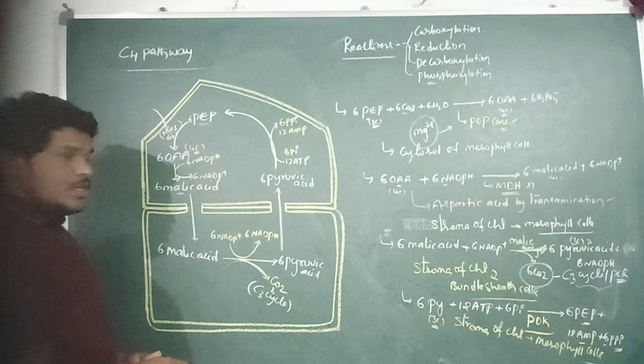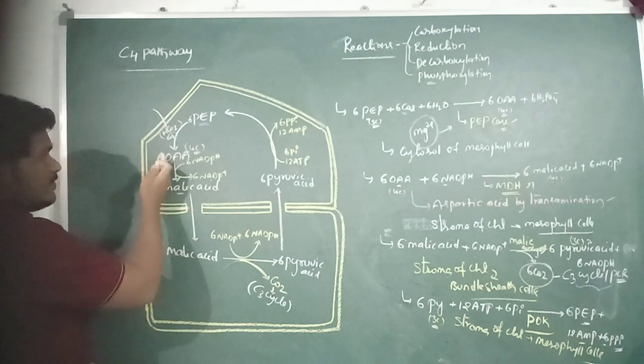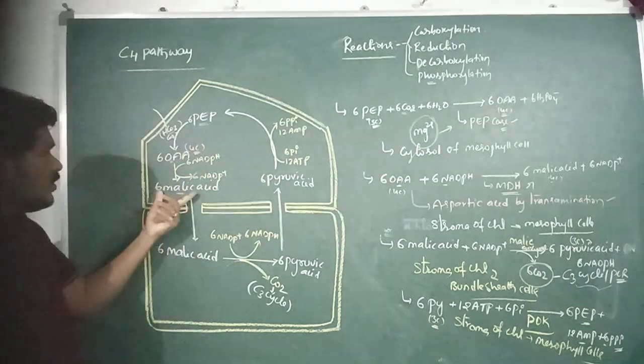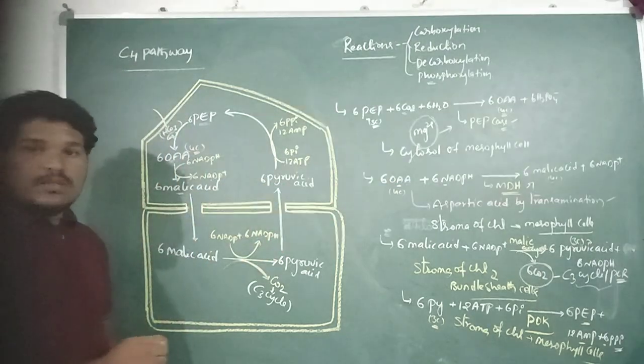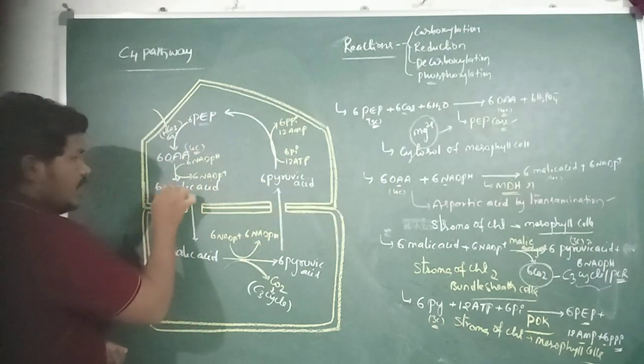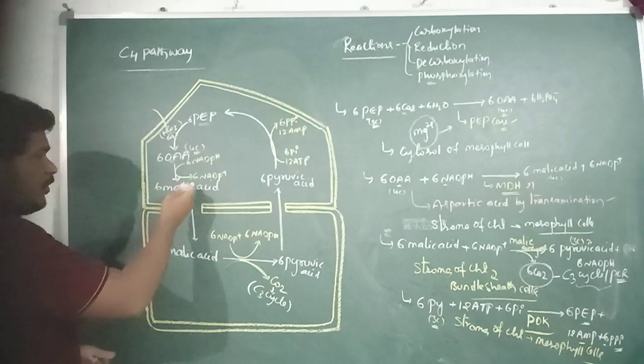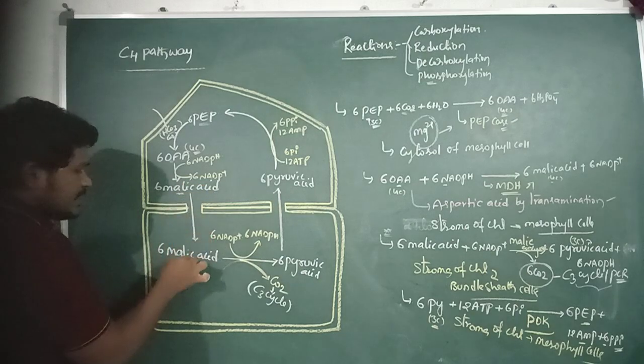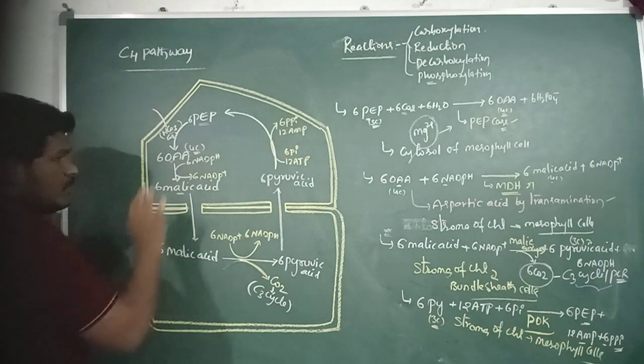So here the oxaloacetic acid which is produced in the cytosol of mesophyll cell then enters into the chloroplast of mesophyll cells in the C4 pathway. The malic acid then enters into the bundle sheath cells from the mesophyll cells.